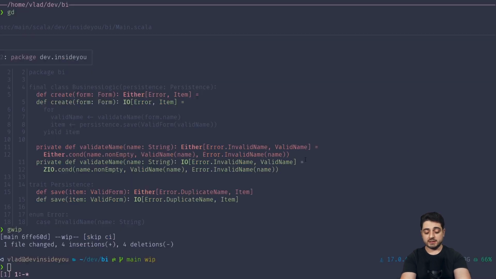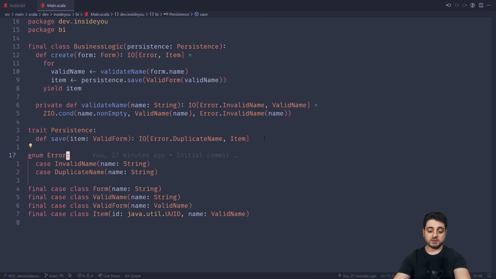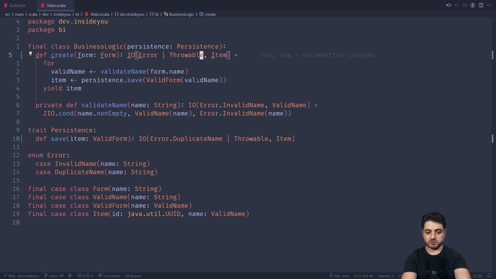And in Scala 3, this is much nicer, right? Because we have union types. So let me throw this out, and let me go back here. You can just go at any point over here, and you can just go like this, or Throwable, right? And therefore over here, it's also going to be or Throwable. And I believe this should be enough. Yep, that's already enough.